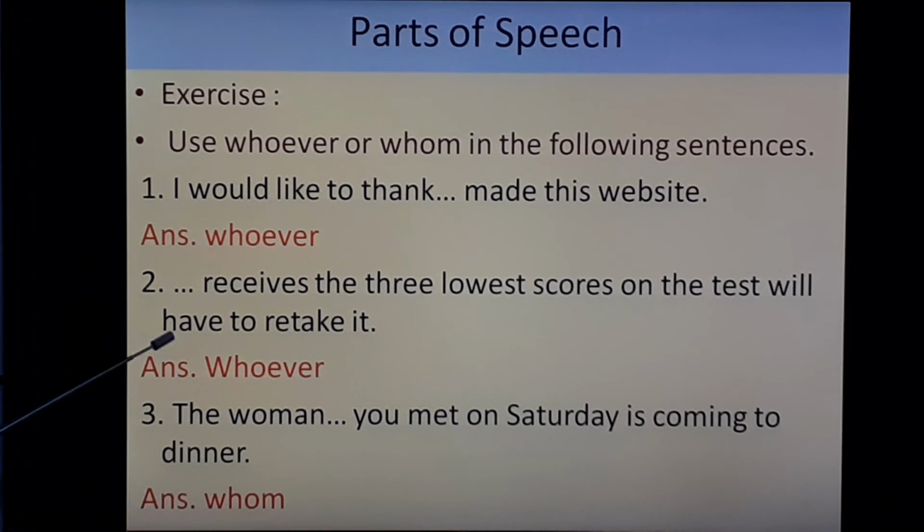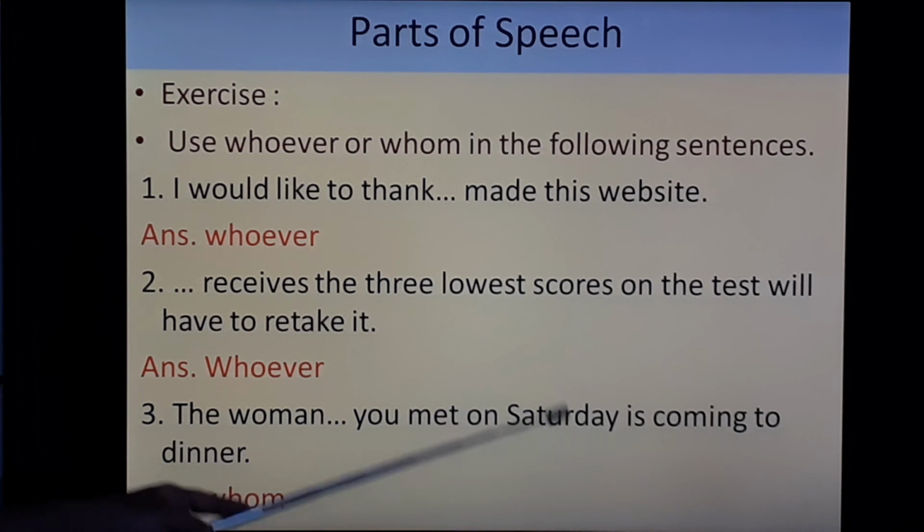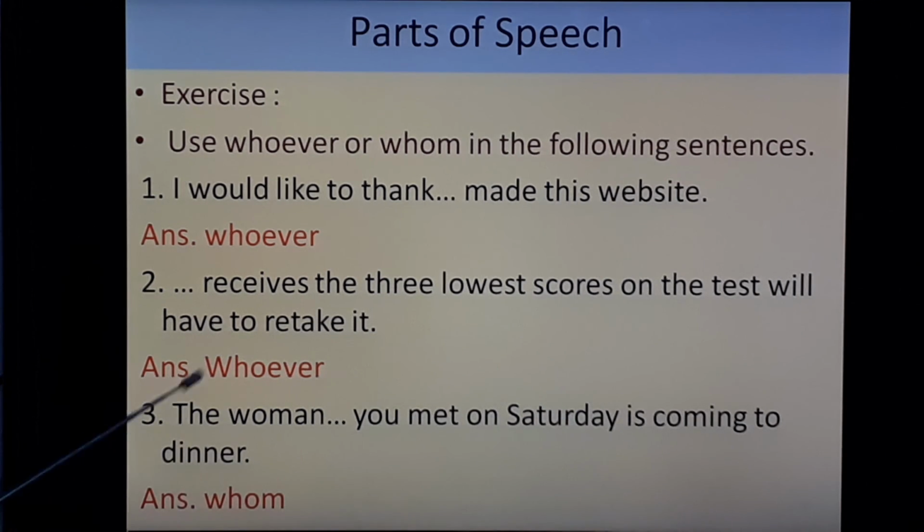Last one: the woman blank you met on Saturday is coming to dinner. So whom or whoever? Here whom is the correct answer. Why? Because we are talking about an object. The woman whom you met on Saturday is coming to dinner. So this is the correct answer.